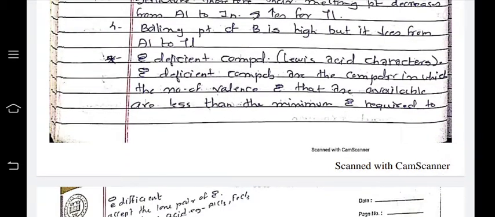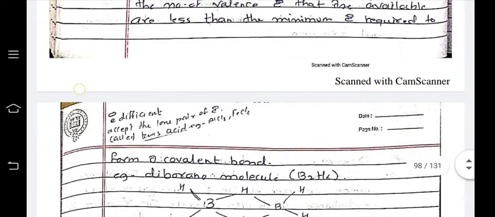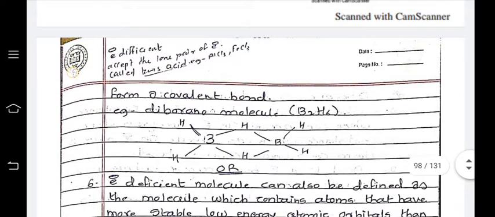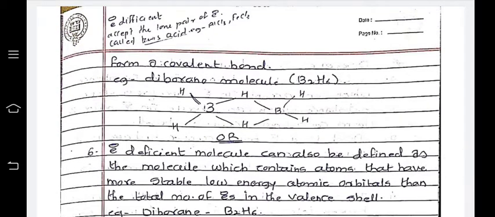Electron deficient compounds, showing Lewis acid character, are compounds in which the number of valence electrons available is less than the minimum electrons required for the covalent bonds. Diborane molecules. The molecular formula is B2H6, 2 boron atoms and 6 hydrogen atoms.